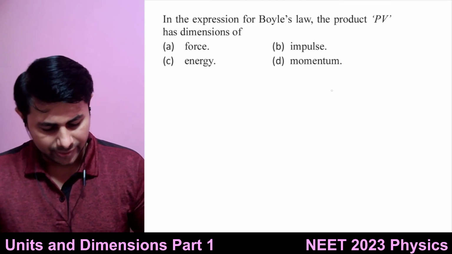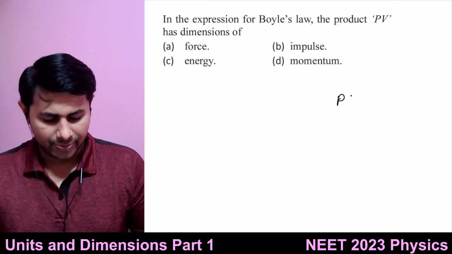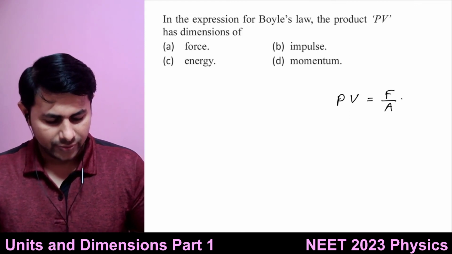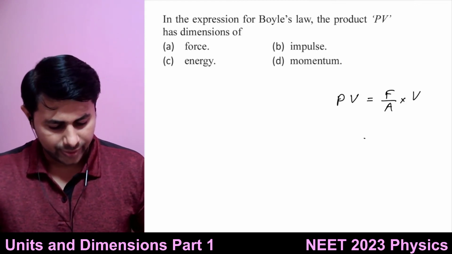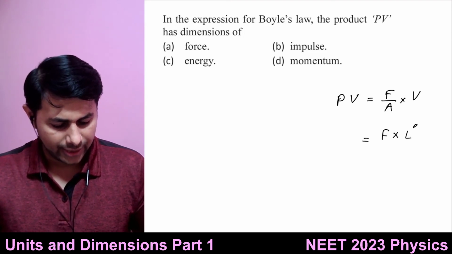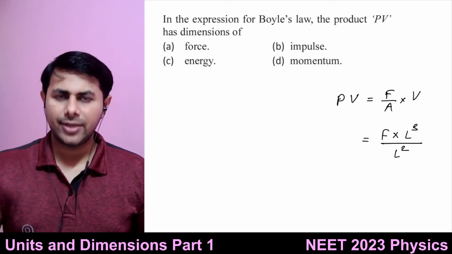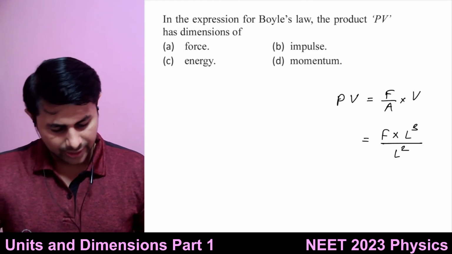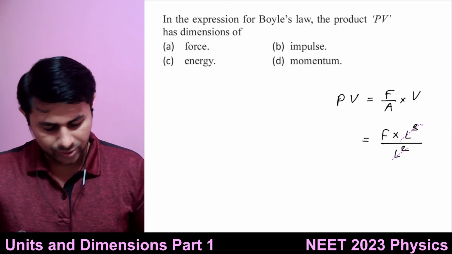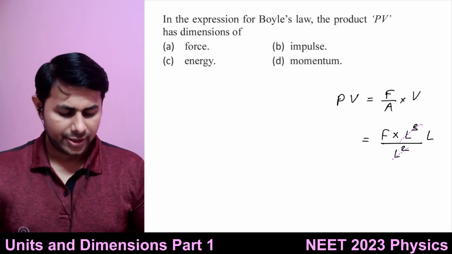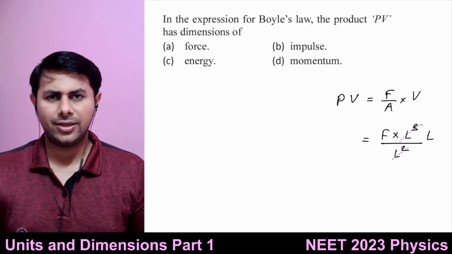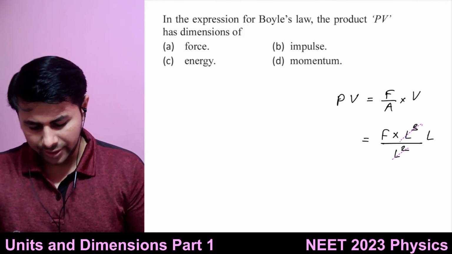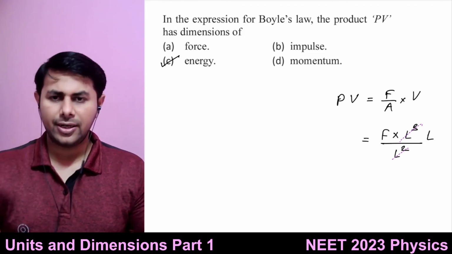Pressure multiplied by volume. Pressure is force upon area, volume is volume. So the dimensions are force times L^3 divided by L^2. Let's cancel this out. We'll have L in the numerator, so it is force multiplied by length, that is force multiplied by displacement. So it is work, which has the same dimensions as energy. So this is the answer. Simple.